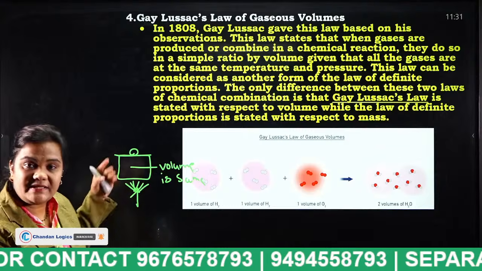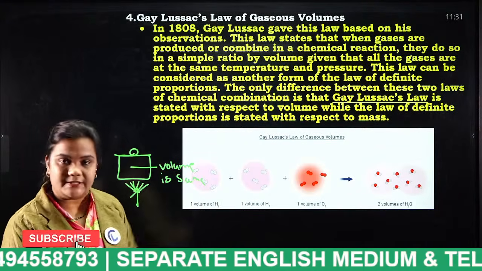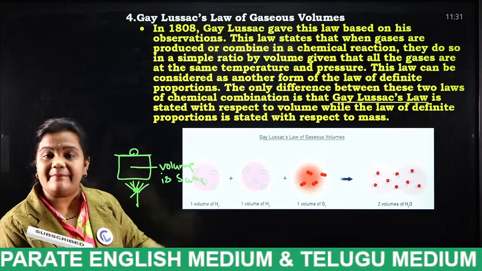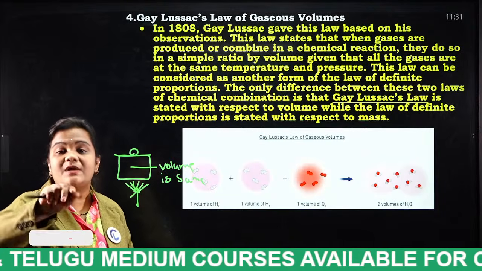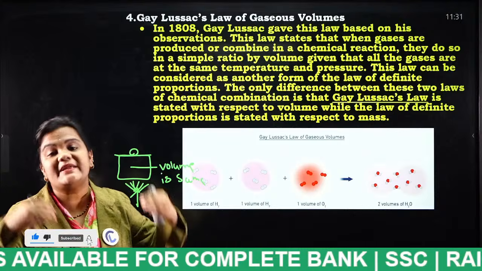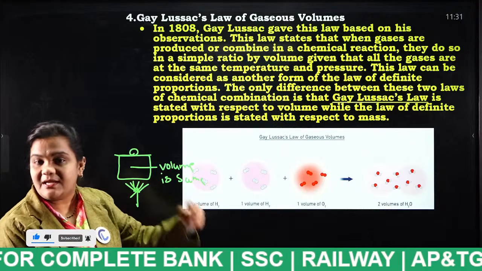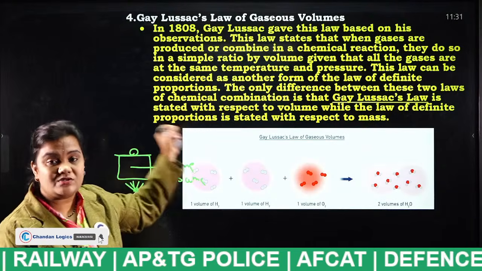As the lid is closed, the volume in the pressure cooker is constant. So what happens if I increase the temperature? If I change the mode of regulator to high, the pressure increases and we can hear the whistle sound. That is a perfect example for Gay-Lussac's law.